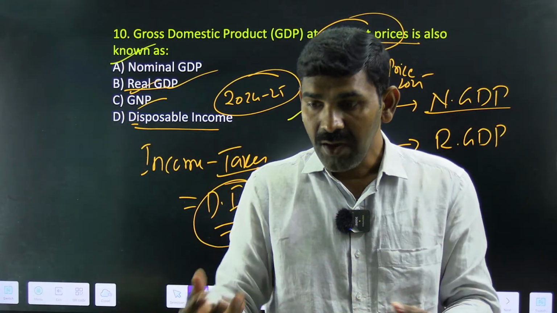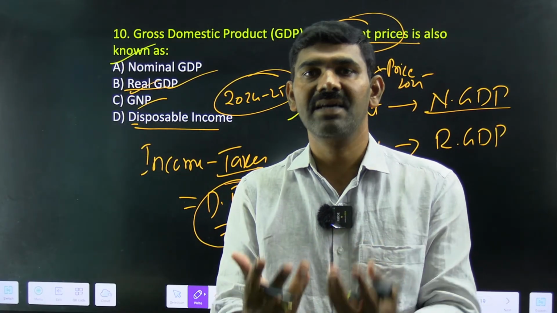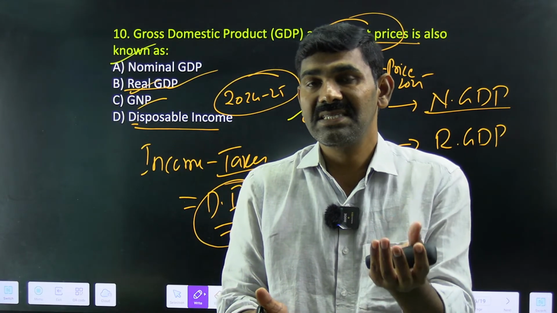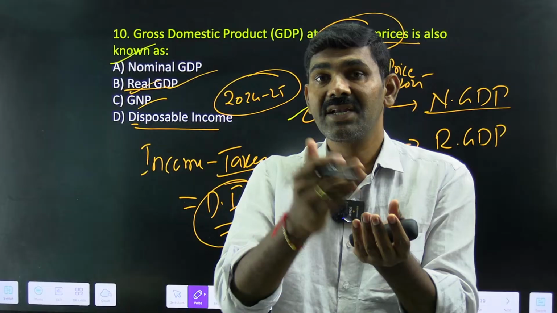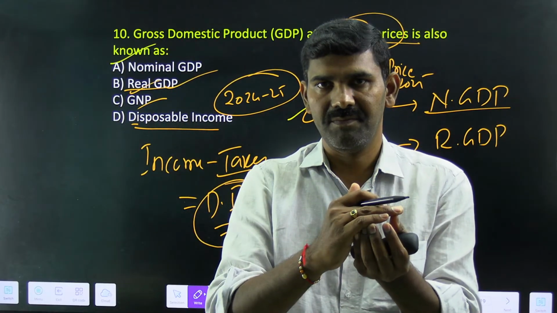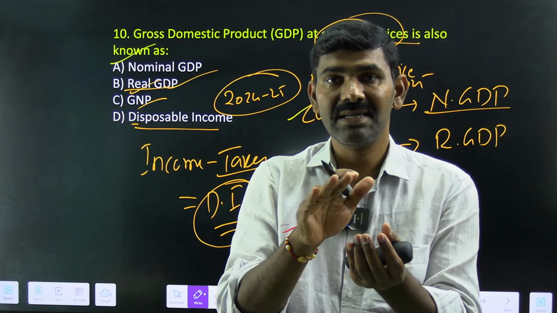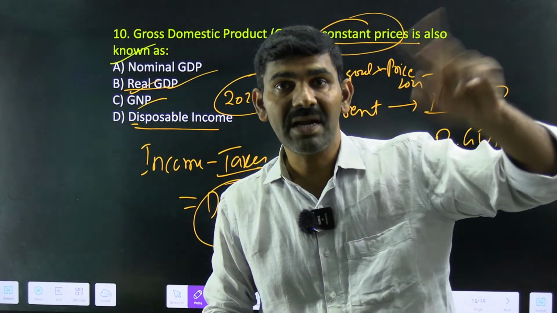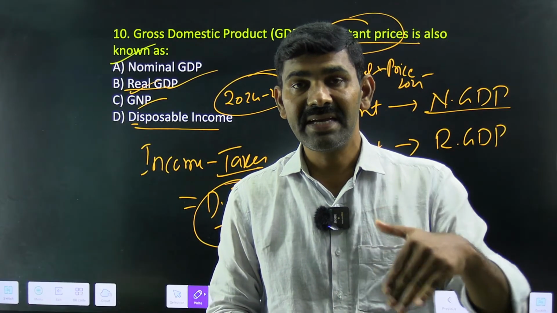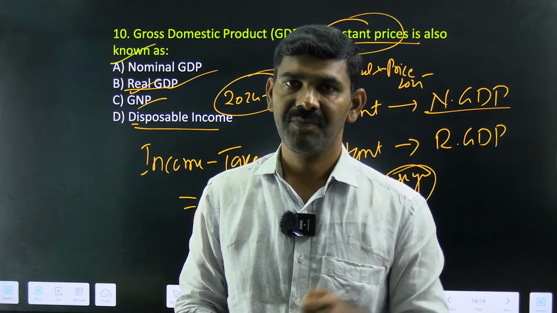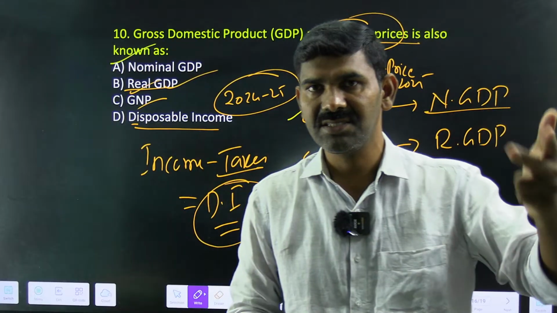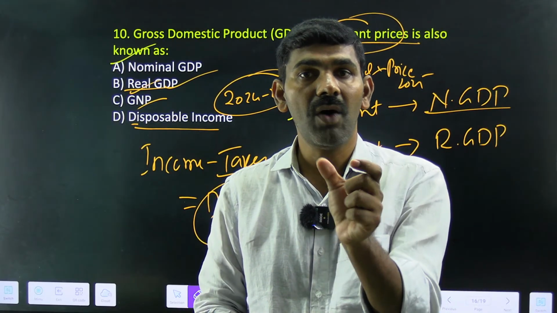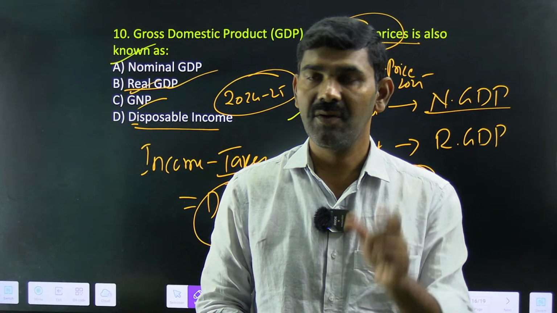Why? Because how many economic activities are happening within the country, you get to know only through GDP. Because GNP, if it is growing, it can grow even if the income is coming from abroad. So that is not the real test of growth. The real test of growth is GDP. That is the reason we compare one country with other countries with GDP. India is the 4th largest economy in the world. First is USA, second is China, third is Germany, fourth is India, fifth is Japan. So you're trying to compare with respect to what? GDP. Okay, very, very important.